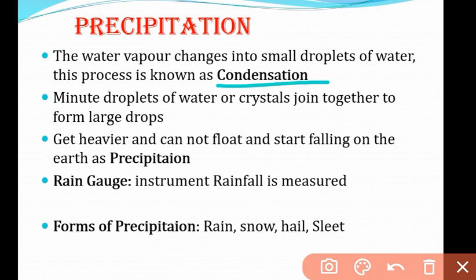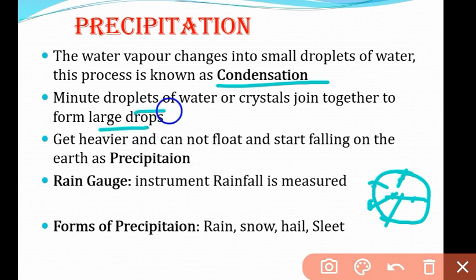After condensation, minute droplets of water or crystals join together to form larger droplets. So various small water droplets collide with each other, and from their collision they create a large droplet, the large ice droplet or the large water droplet, whatever it is, but they create large droplets and join together.